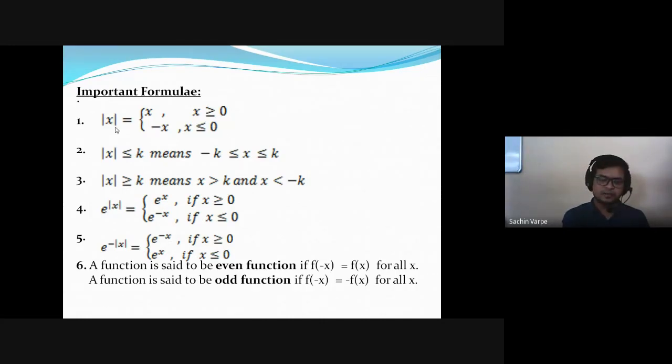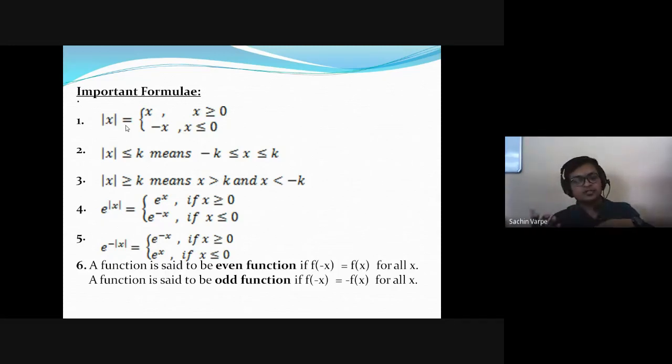It is 2 only. But if we consider a negative value, minus x, if x is less than 0, suppose minus 2, then what is the mod of minus 2? By definition, mod of minus 2 is equal to minus of minus 2, so that will be plus only. That's how the definition works, because you might be thinking how the mod of x will be minus x. So please don't get confused with this.